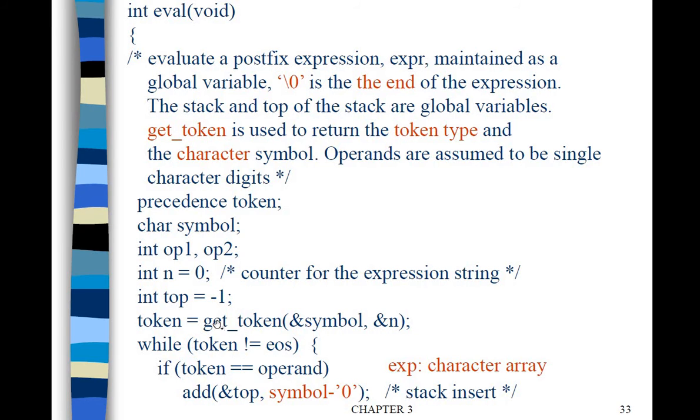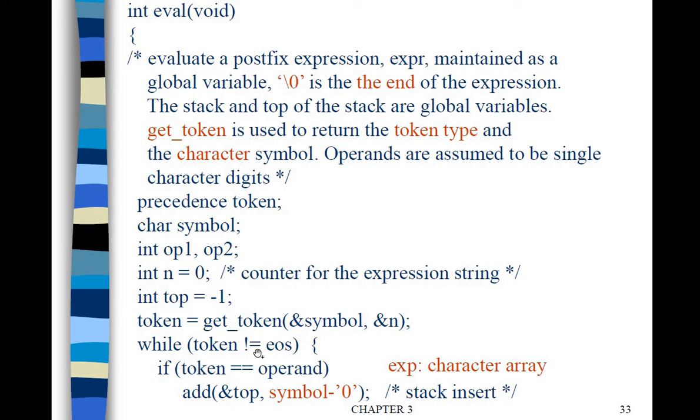And using the get token function, we'll access the tokens one by one from the input string. Here we will pass the symbol, store it in the symbol variable, and n will be initialized to 0. It will keep on accessing the location of the character we are accessing from the postfix evaluation. Till you reach the end of the string, you will be accessing the characters one by one.